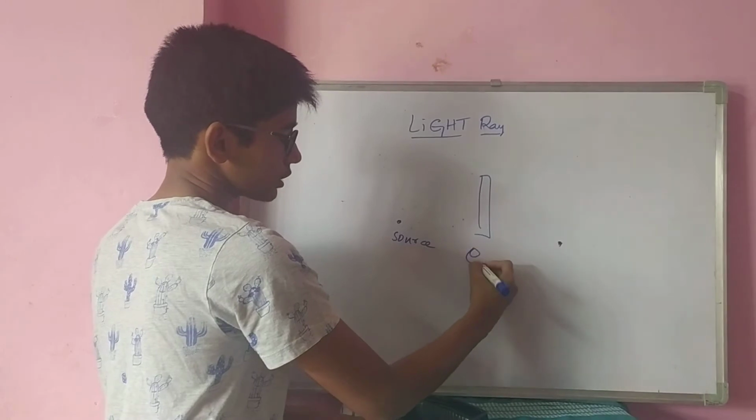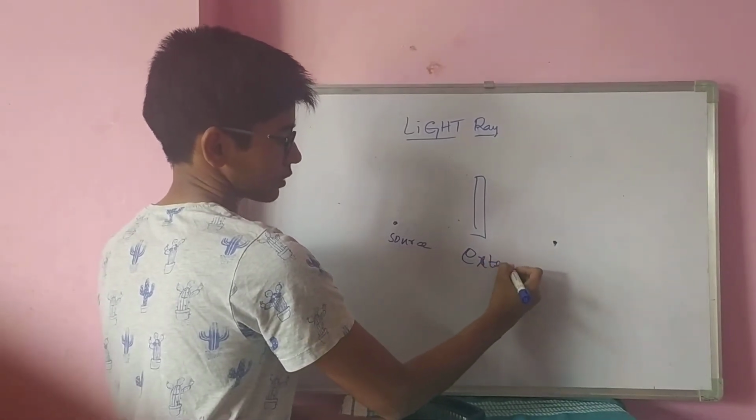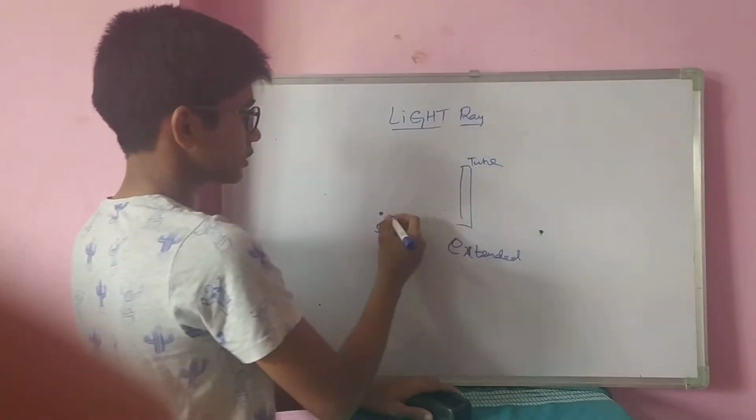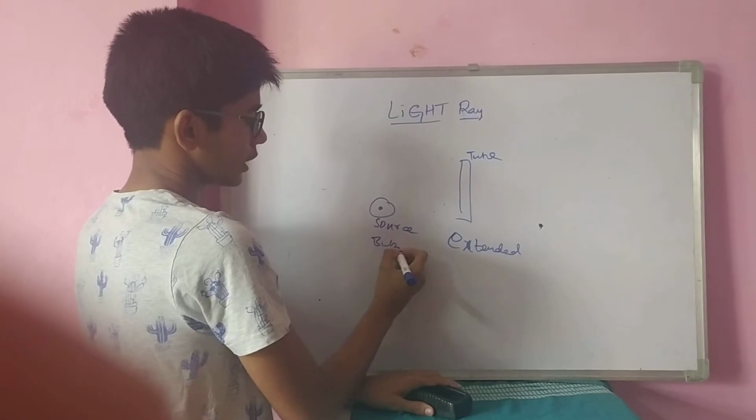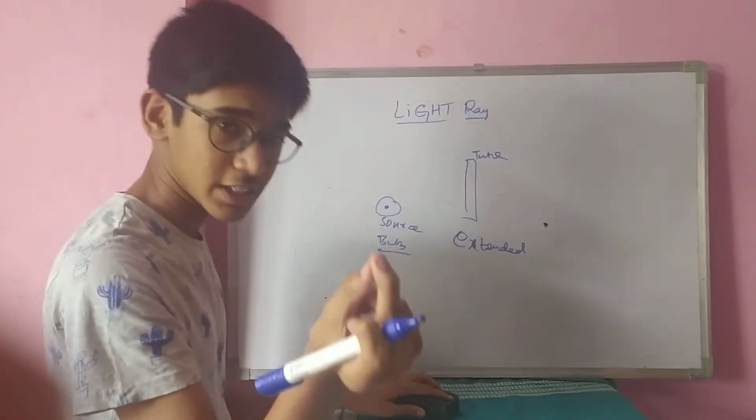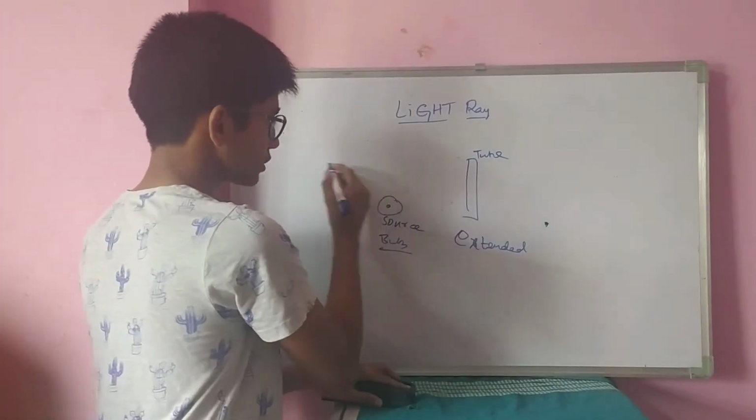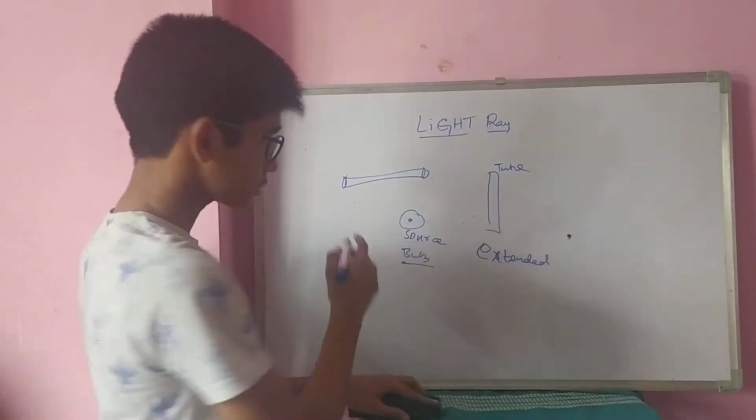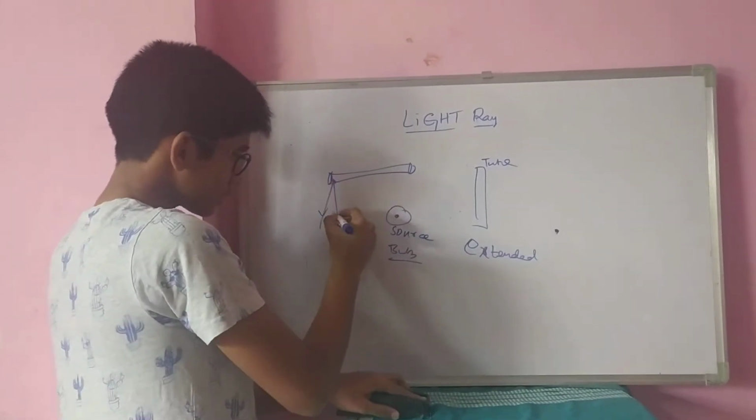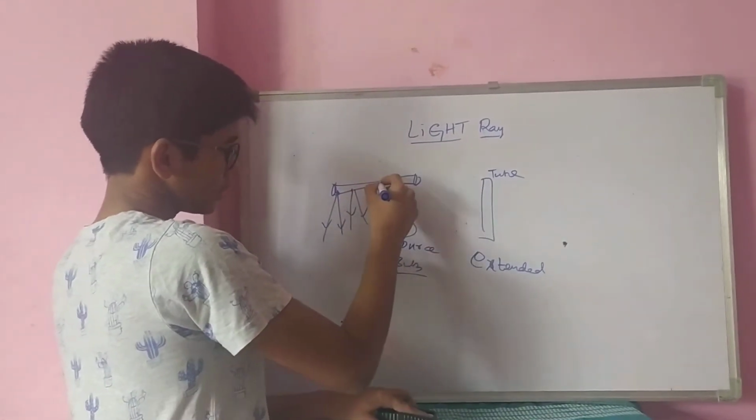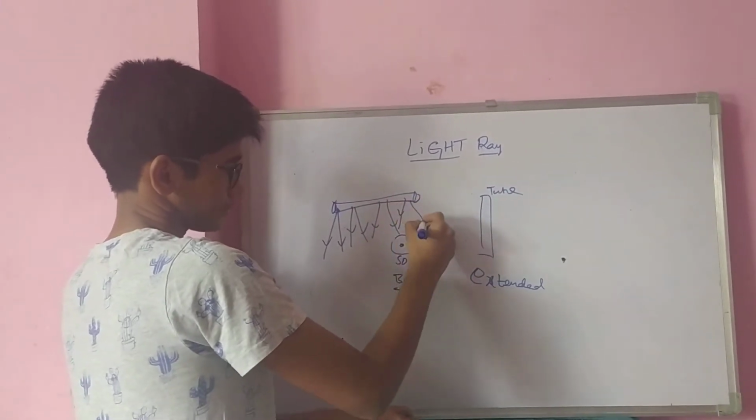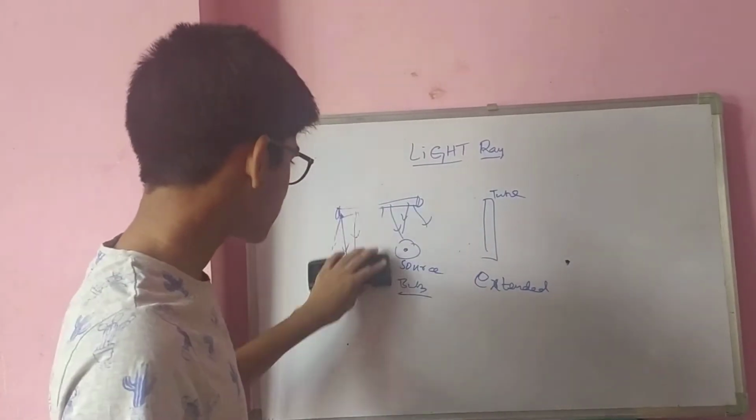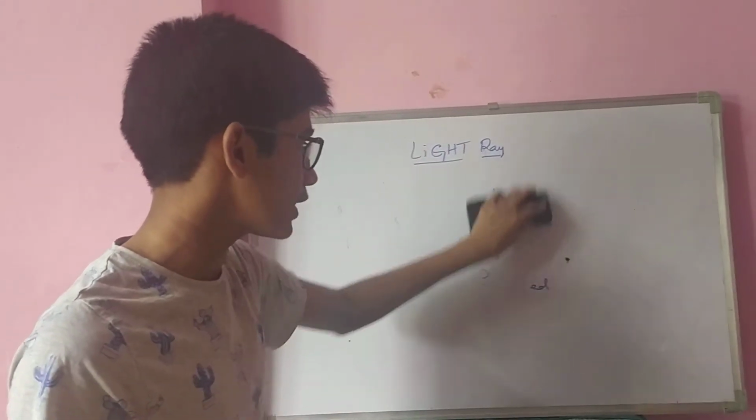an extended source. You know what an extended source is? In the sense, a tube light. This is a small bulb. A small bulb is considered to be a point source or a single source. A tube light is considered to be an extended source. That means from this point the light rays come, from this point the light ray comes, like this. From this extended source or point source, different types of light rays may come.